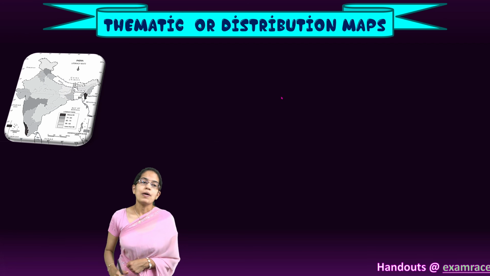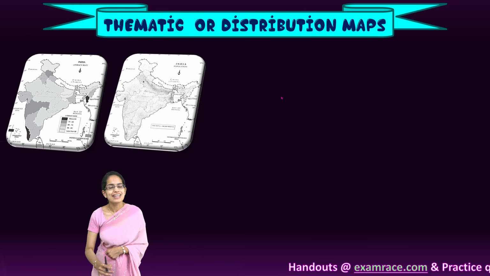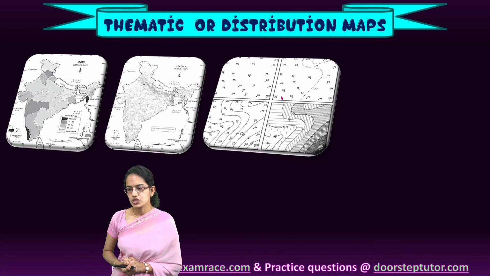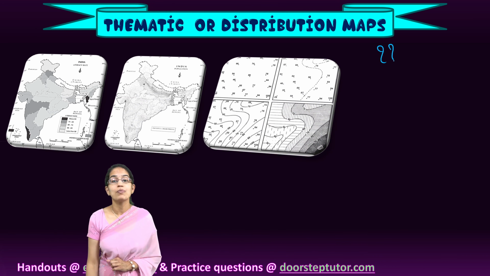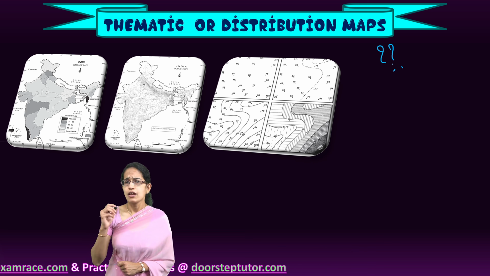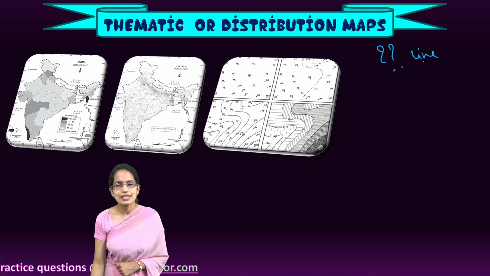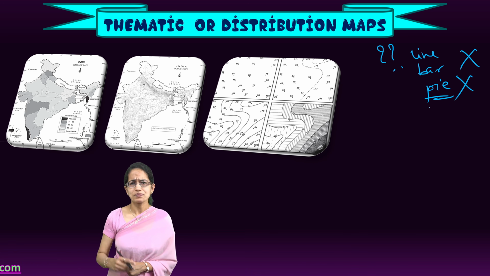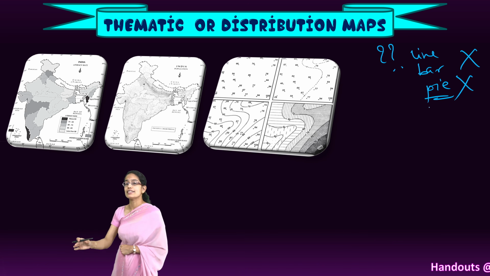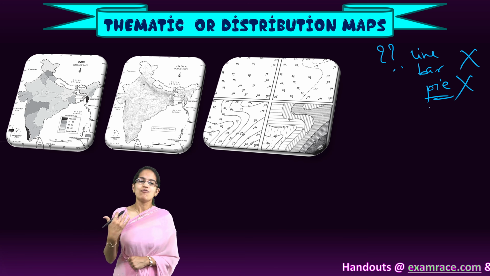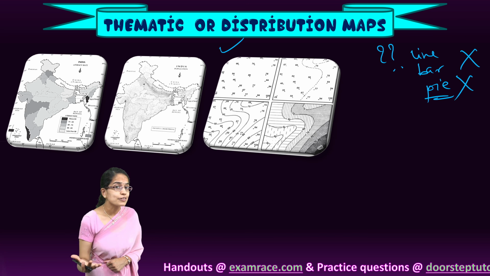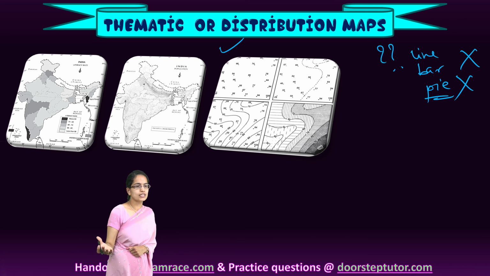Now let's talk about the thematic map. Thematic maps are also known as distribution maps. Where these distribution maps are important is the first question. Wherever a simple line graph, bar graph, or pie graph fails to explain the detailed characteristics over a given space, we use a distribution map or a thematic map, and it gives a much clearer picture for any concept.